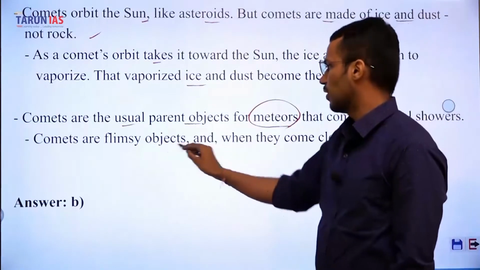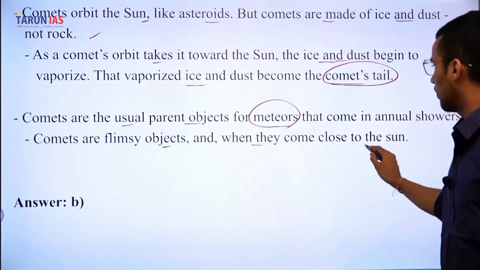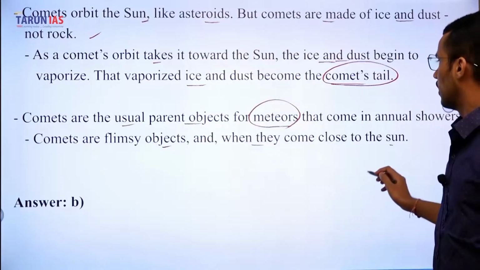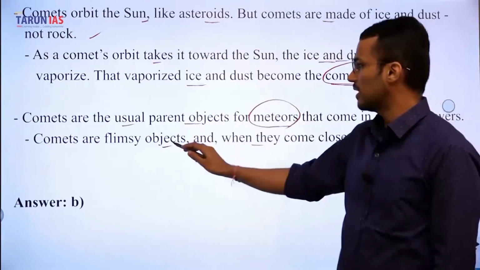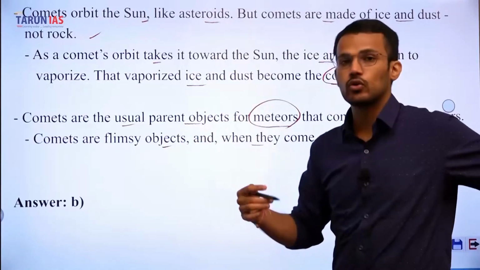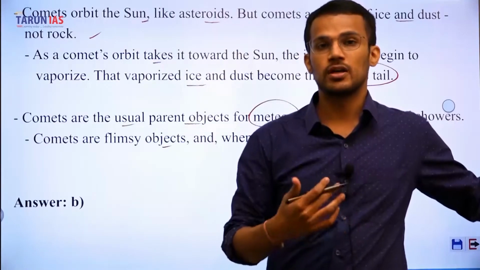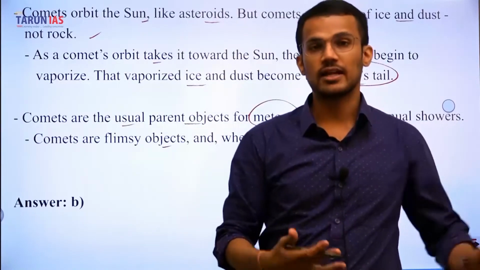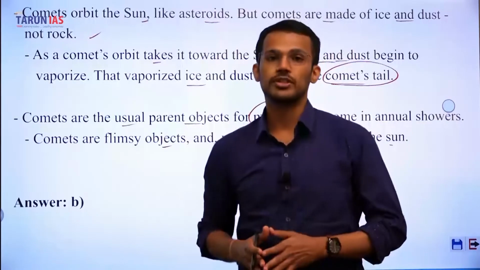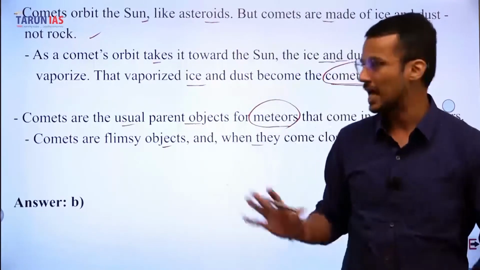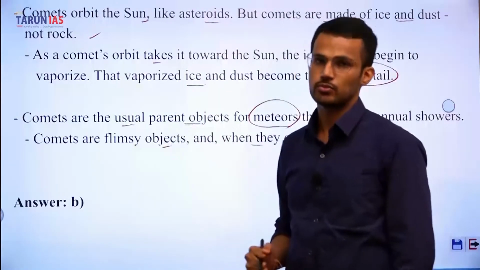Comets are flimsy objects, and when they come close to the sun, the dust and ice get vaporized, and that leads to the formation of the tail of the comet, as we have already discussed in the first point.